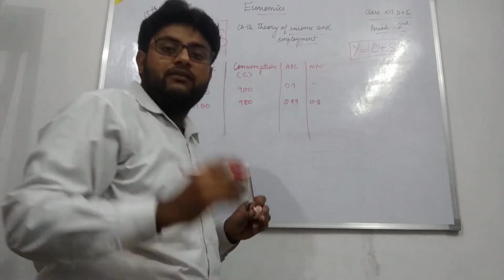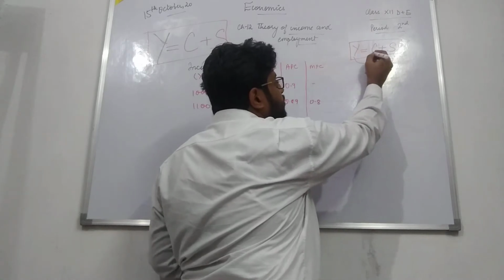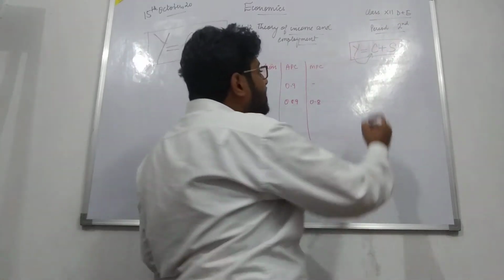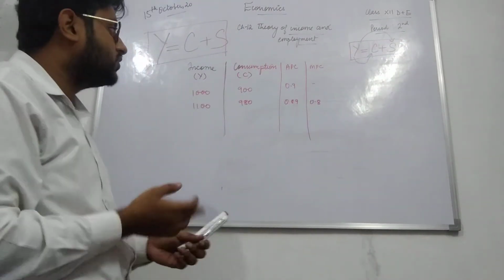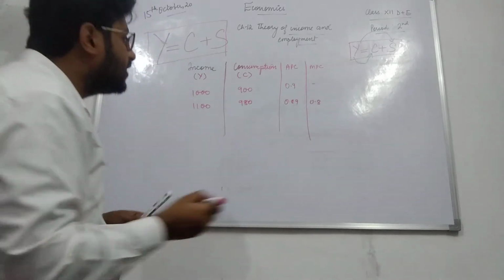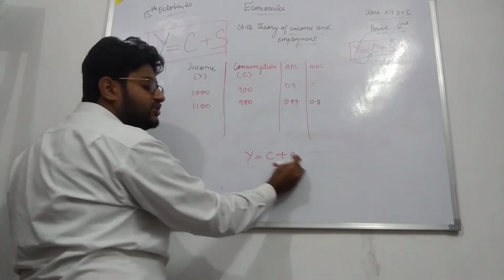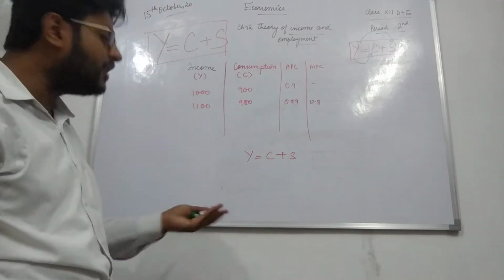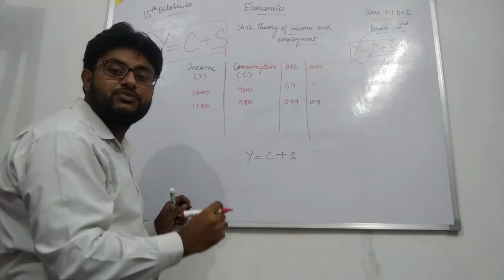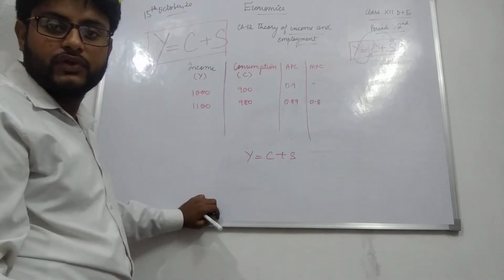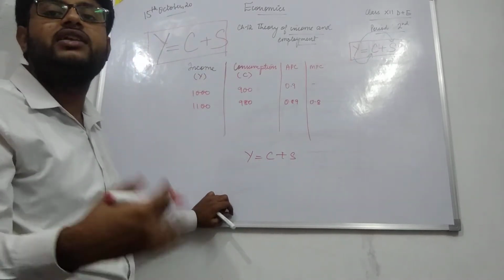Keynes believed that income can be divided into consumption and saving. That means the income that we have can either be used for consumption expenditure, or it can be saved. Only at these two places it will be used. That means income is equal to C plus S, income is equal to consumption plus saving. Whatever part of our income is not used for consumption is ultimately saved, and whatever is not saved is ultimately consumed. There is no other third way.